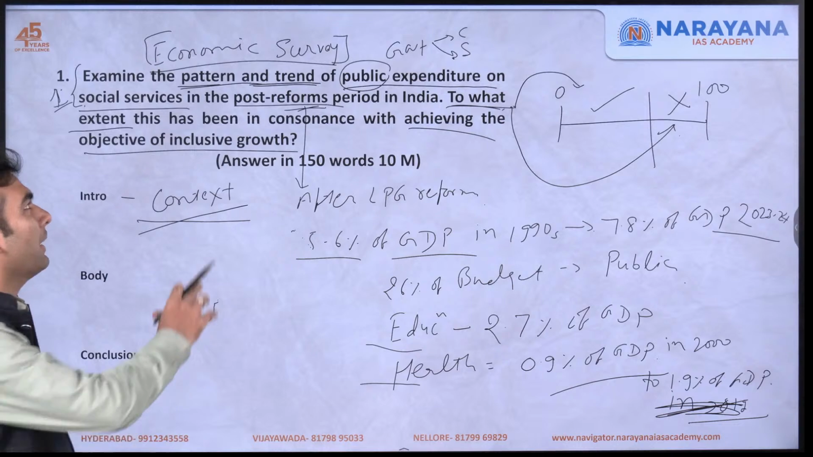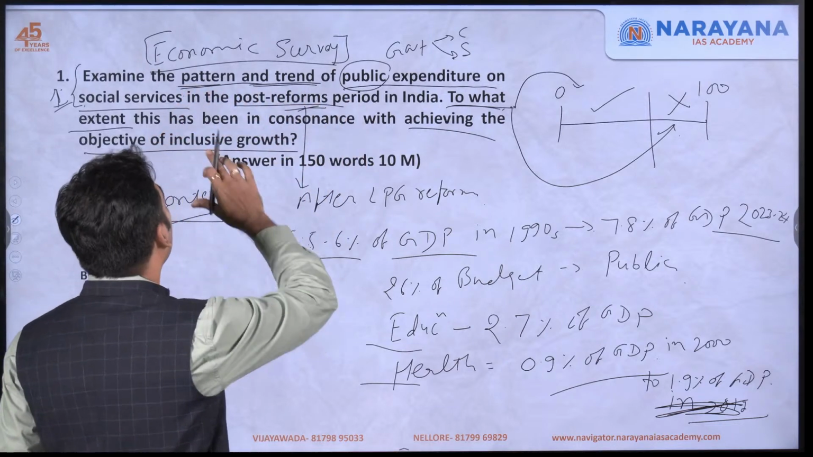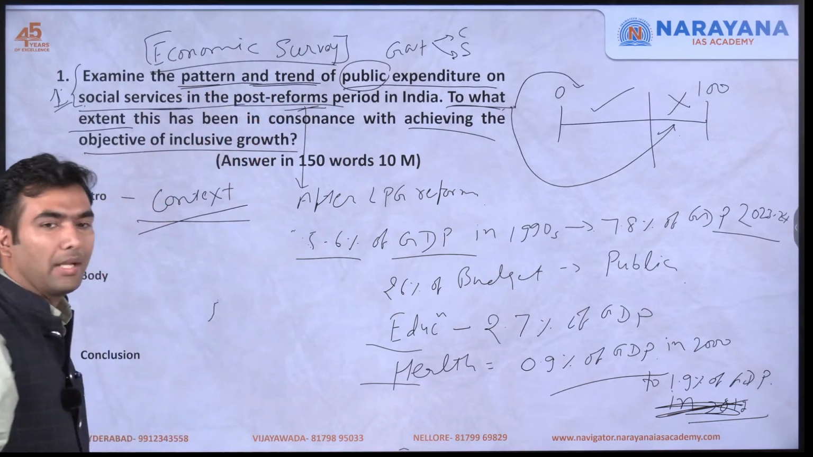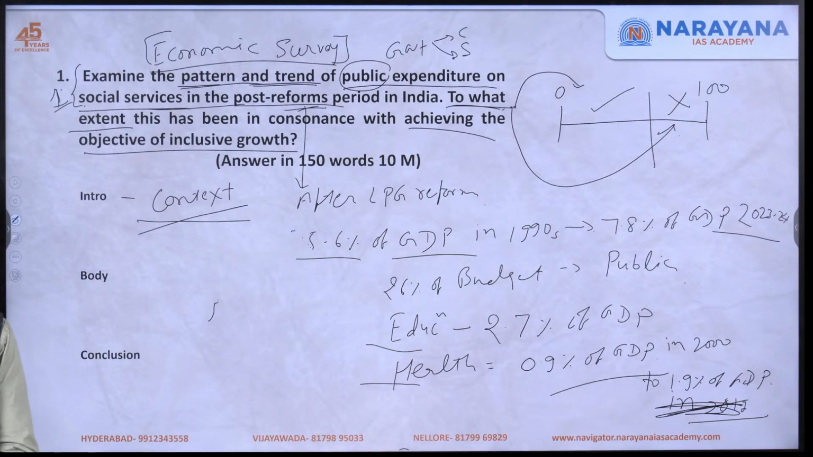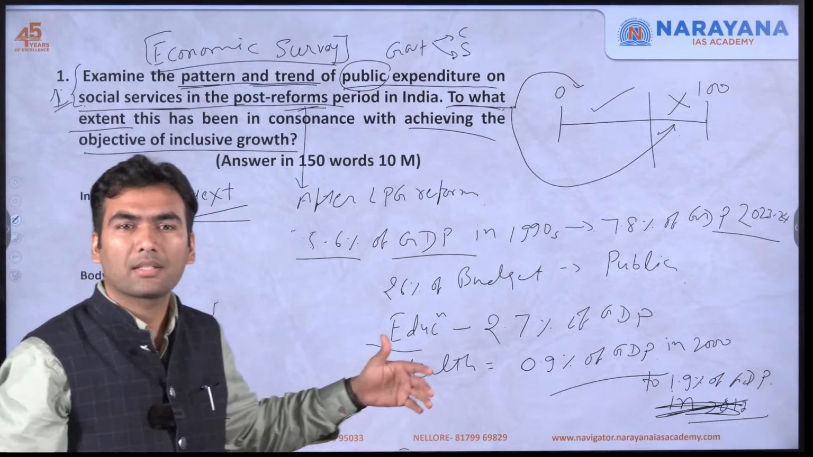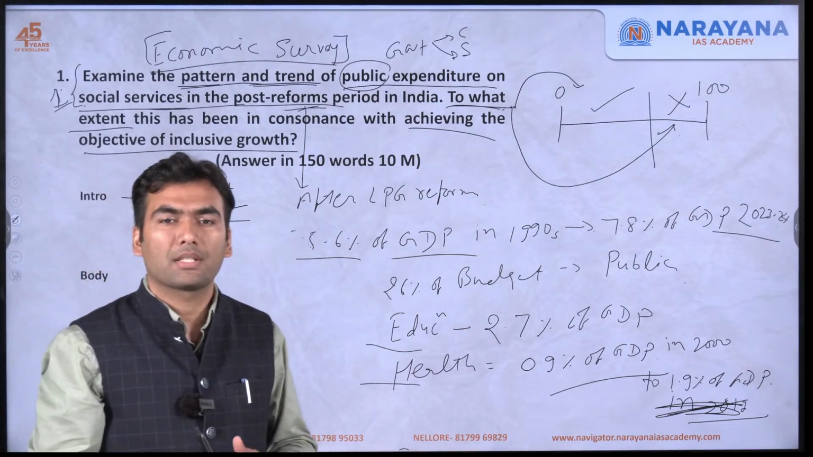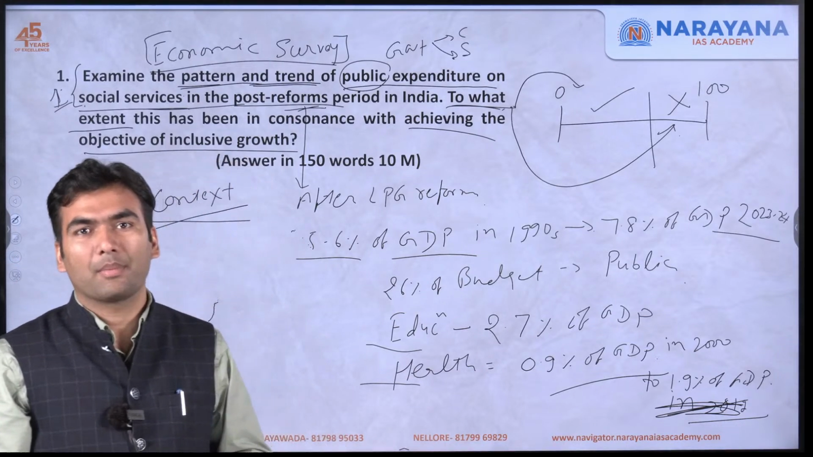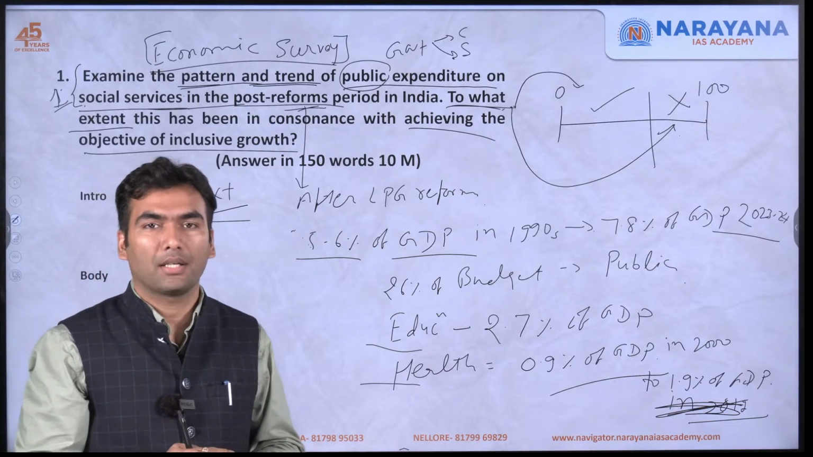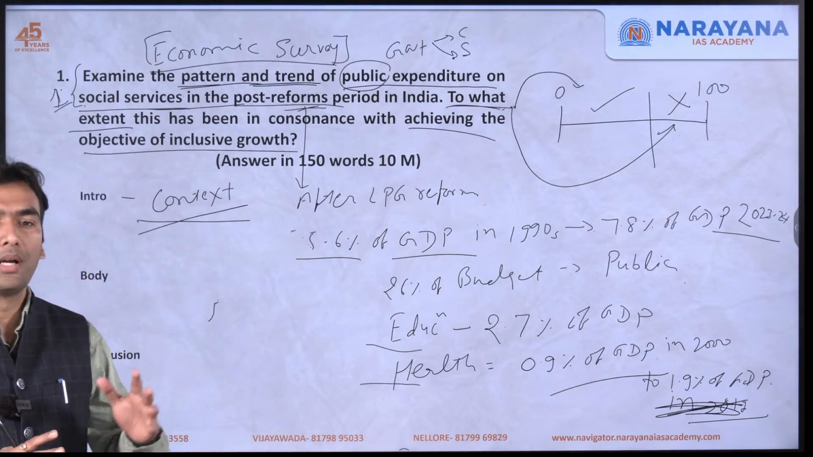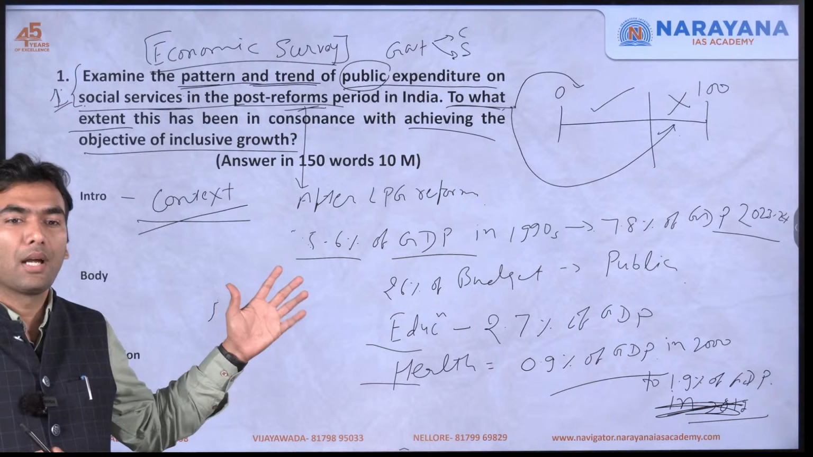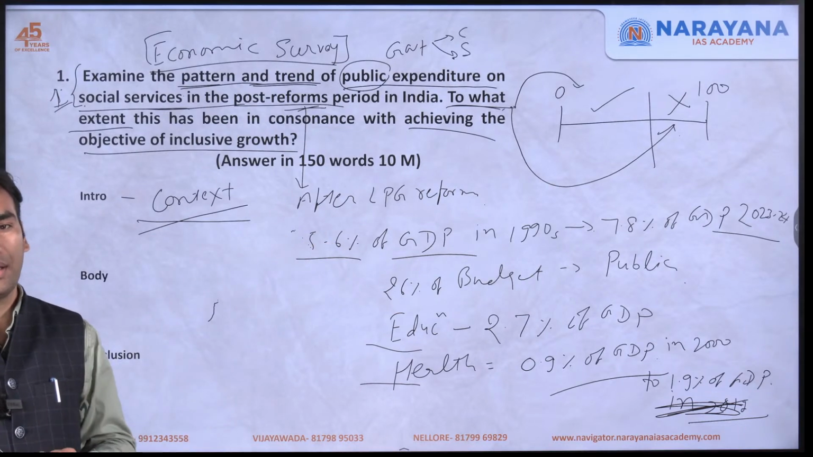So what is the overall pattern and trend? That the public expenditure on social services is increasing. Okay, any doubt? Then you can also mention some schemes: the Right to Education Act has been passed, the Midday Meal scheme has started, the National Food Security scheme has started, MGNREGA has started. So because of these schemes also, the public expenditure on public services has been increasing.